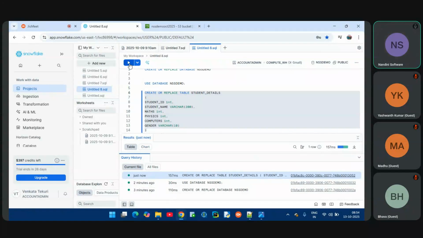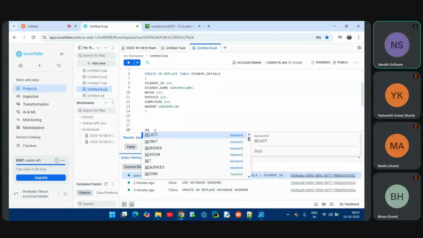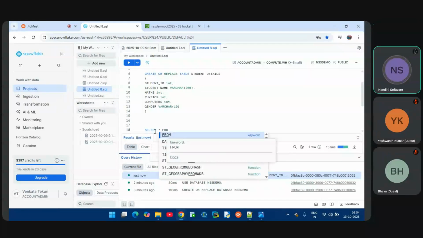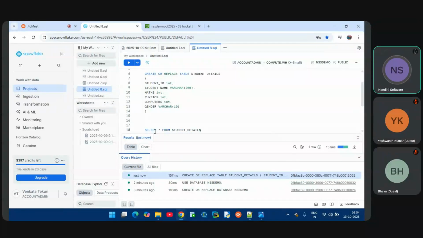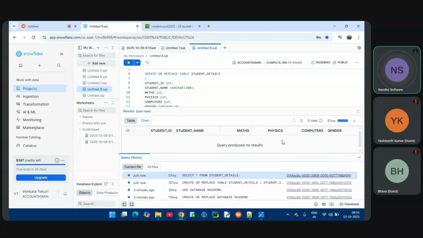Now I want to retrieve the data in this table. There are no records as of now, but anyway, I want to retrieve the data in this table. So what statement do I have to use? I have to use select star from table name. When you use select star from the table name, whatever data is available, I can view and retrieve. There are no records in this table. See, zero records.